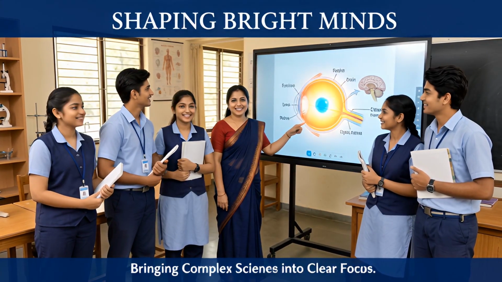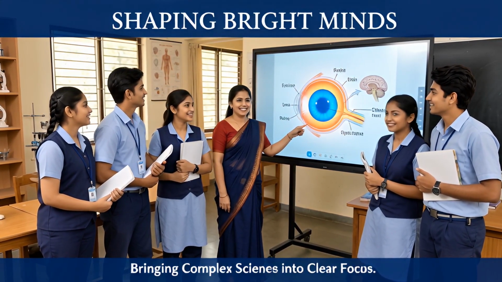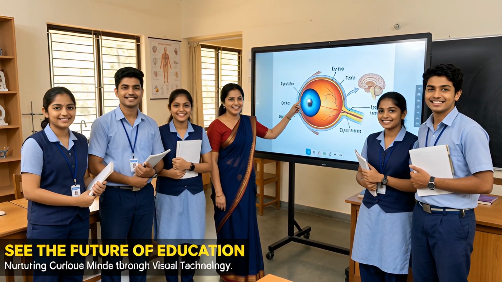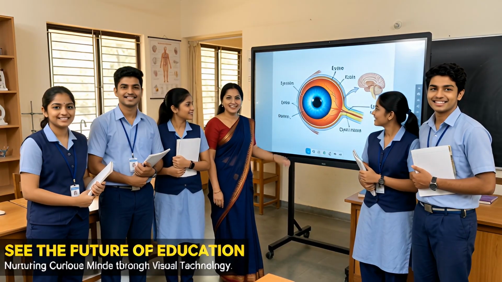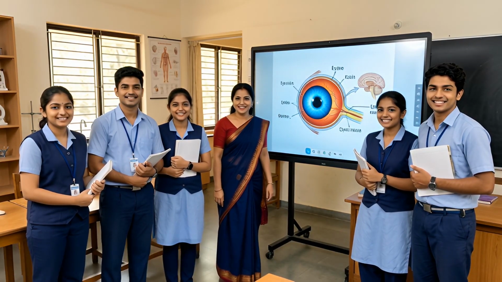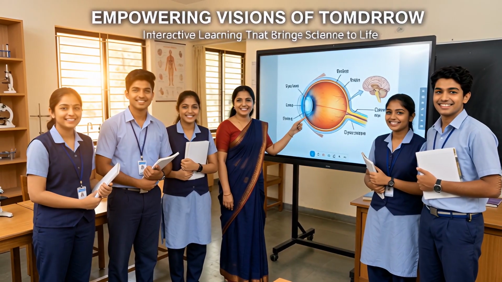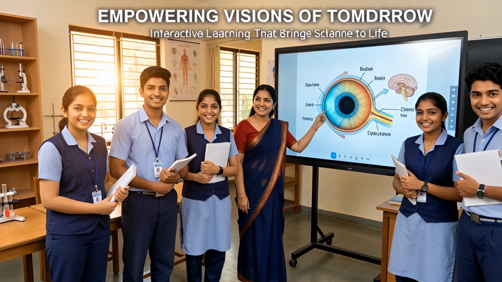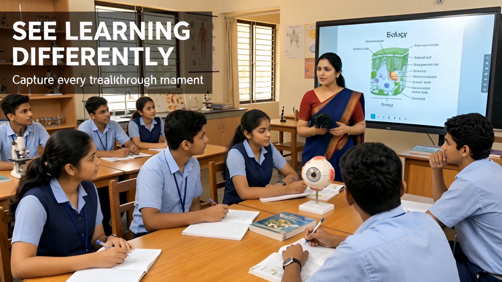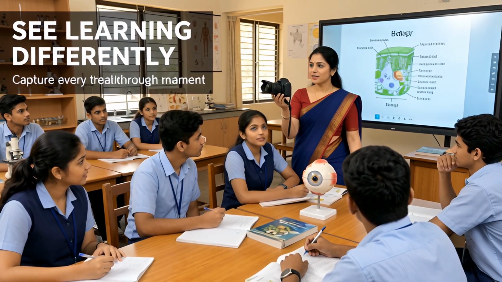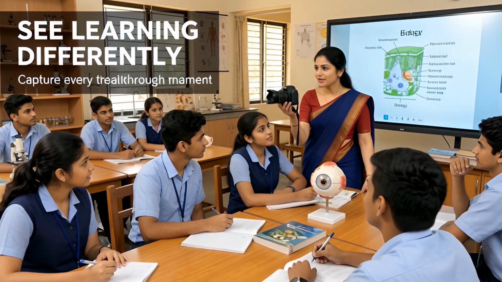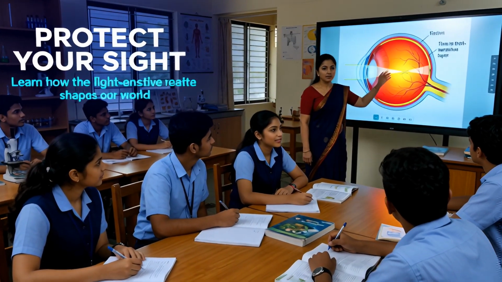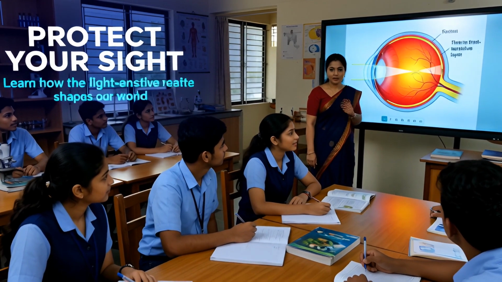So children, through today's learning song, we understood this. The eye works like a camera. The lens in the eye focuses light. The image is formed on the retina. That image is real and inverted. The optic nerve carries that image message to the brain. The brain understands it and gives us upright vision. Due to power of accommodation, the eye lens changes its focal length. When we look at distant objects, the lens becomes thinner. When we look at nearby objects, the lens becomes thicker. To get clear vision, the image must fall exactly on the retina.